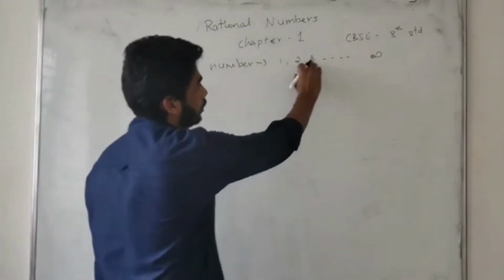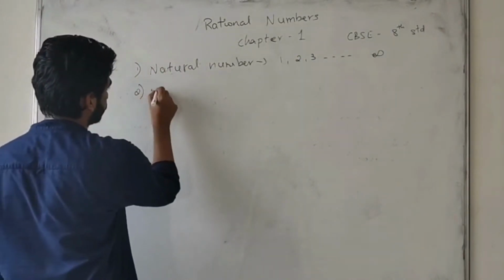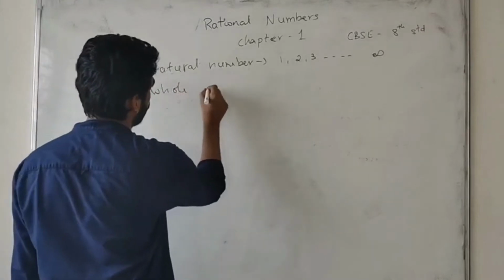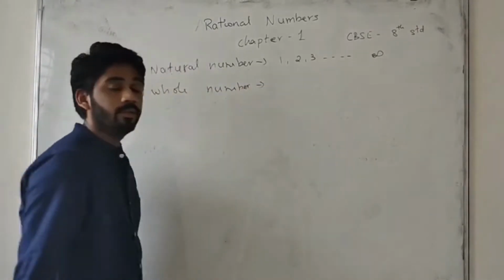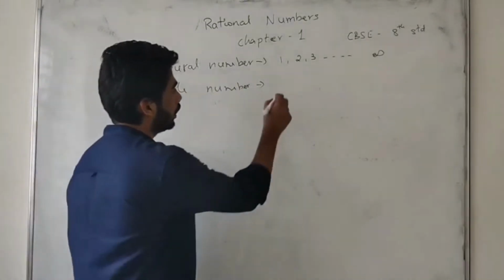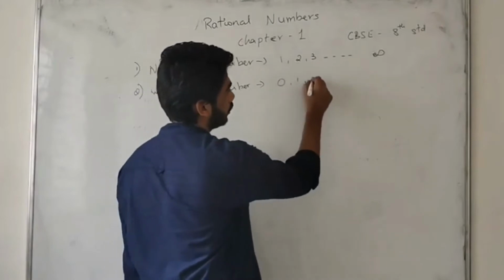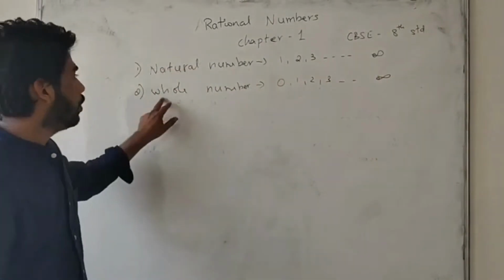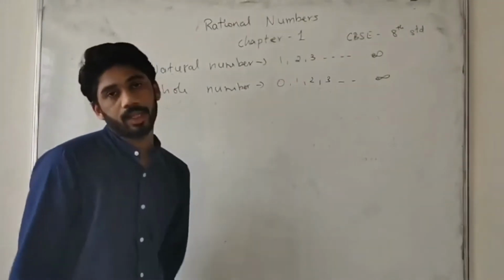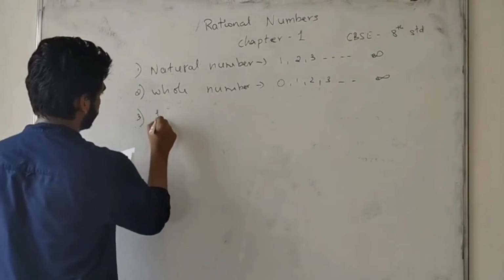So natural numbers are 1 till infinity. Second one, whole numbers. In this we add 0. Here 0 will be added, going from 0, 1, 2, 3 till infinity. In whole numbers 0 is added and it goes to infinity. Okay, second one done. Third one, integers.